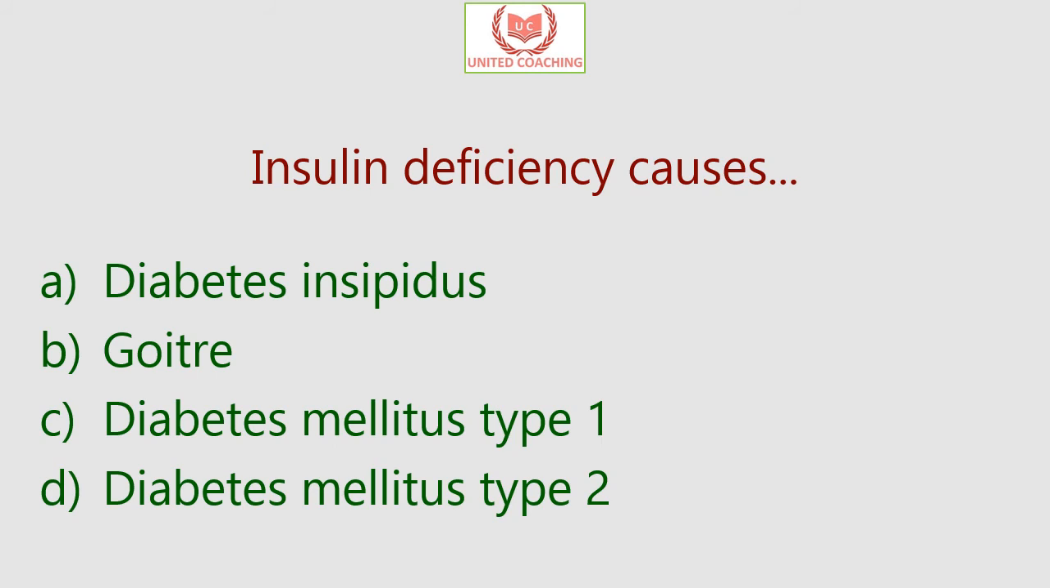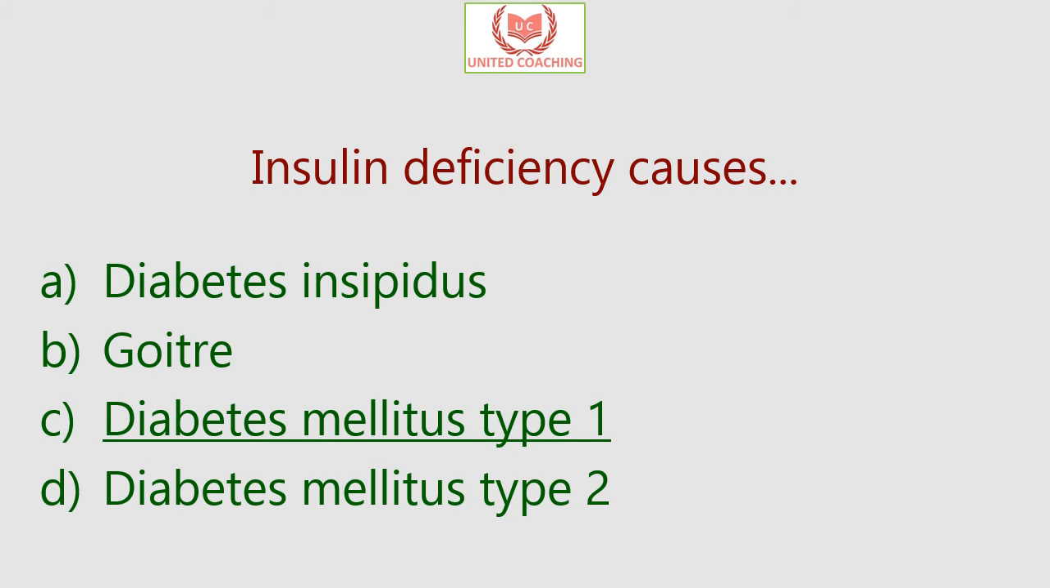Our next question is, insulin deficiency causes. Does it cause diabetes insipidus, goiter, diabetes mellitus type 1, or diabetes mellitus type 2? So the answer is diabetes mellitus type 1. Now insulin deficiency means the insulin is not produced at all, and that is diabetes type 1.